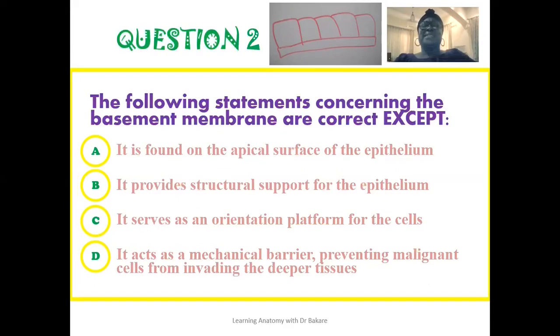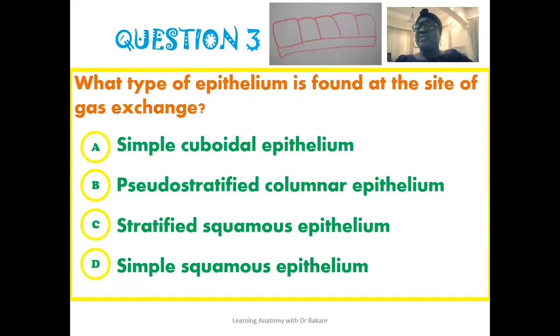So the second question: the following statements concerning the basement membrane are correct, except the fact that they are found on the apical surface of the epithelium. The basement membrane is seen on the basal surface of the epithelium and not on the apical surface. The third question: what type of epithelium is found at the site of gaseous exchange?